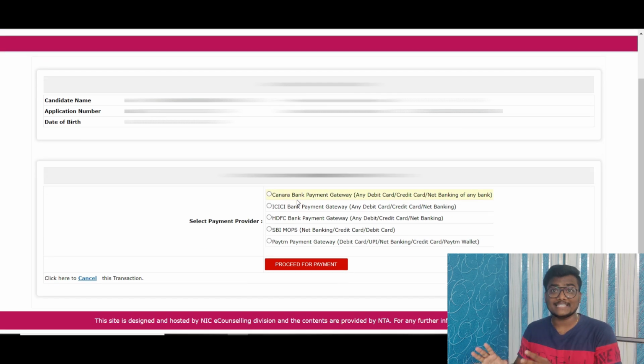Now here is the main thing. Here you will get the main and easy solution I wanted to tell you. Don't think that since you don't have an HDFC card, you should not use the HDFC payment gateway. It is nothing like that. Try to select the HDFC bank payment gateway. It is not like you are paying from your HDFC account. HDFC is acting as a medium of money transfer between you and NTA. So don't think you must have an HDFC card or HDFC net banking to pay through that gateway. So click on HDFC payment gateway.